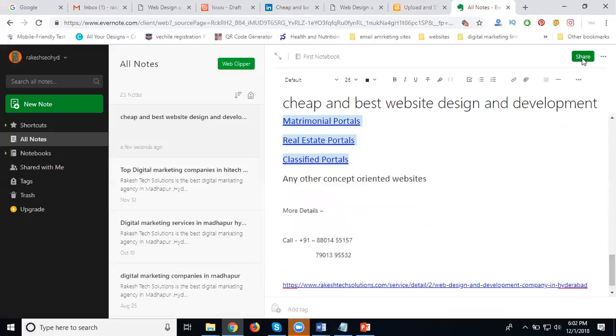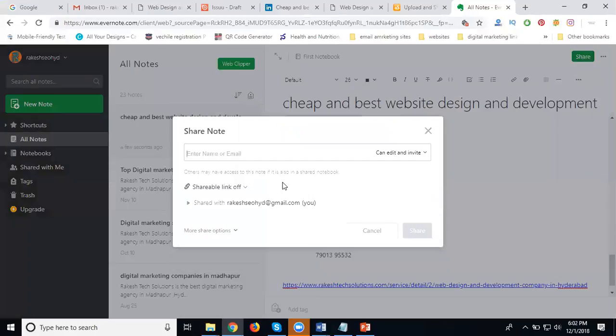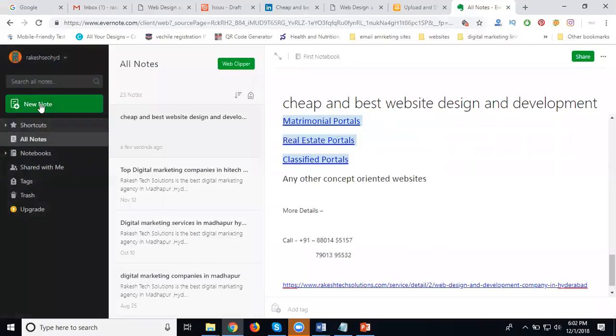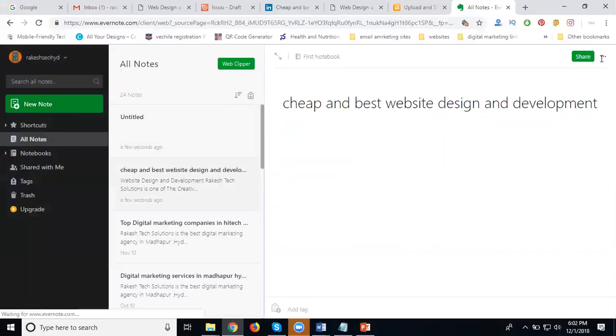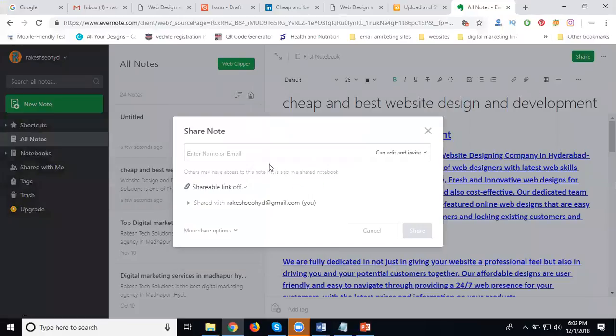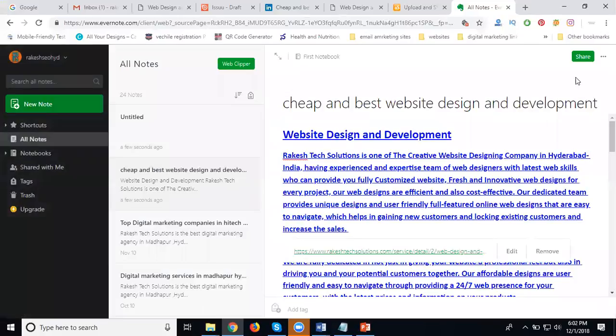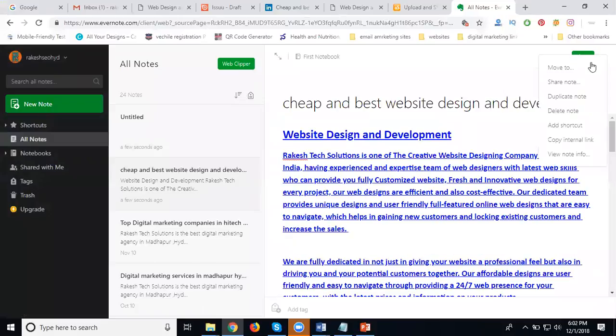So I'm clicking share. See here, they will go to this option. We can create n number of articles here. See this one, this article. Click this here. Copy internal link.